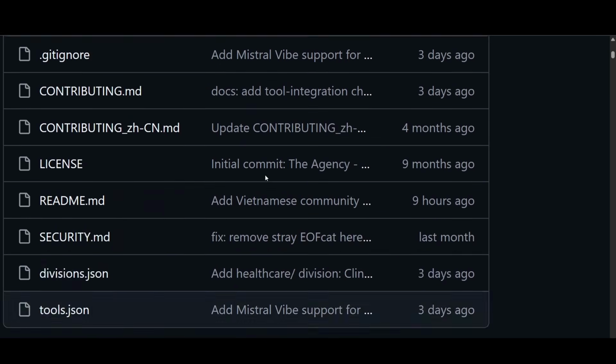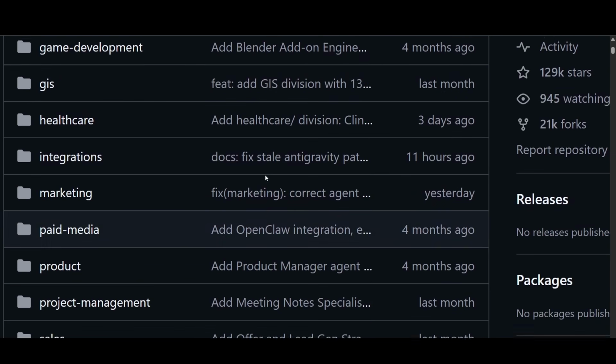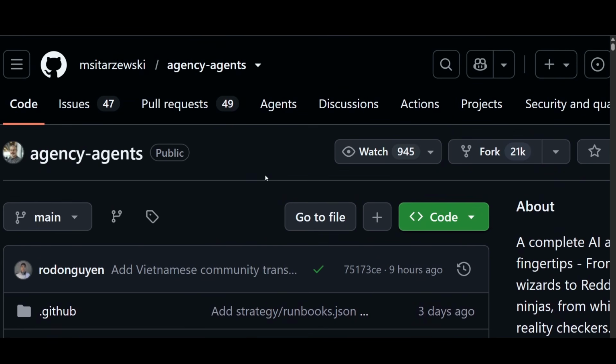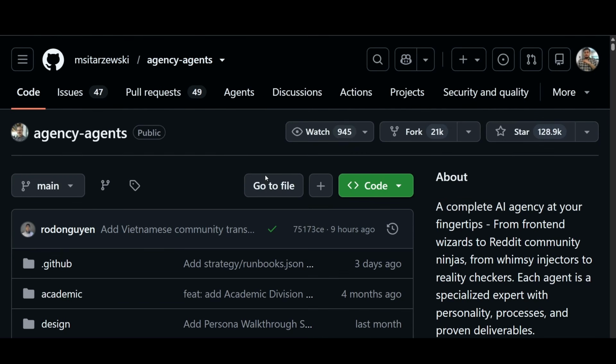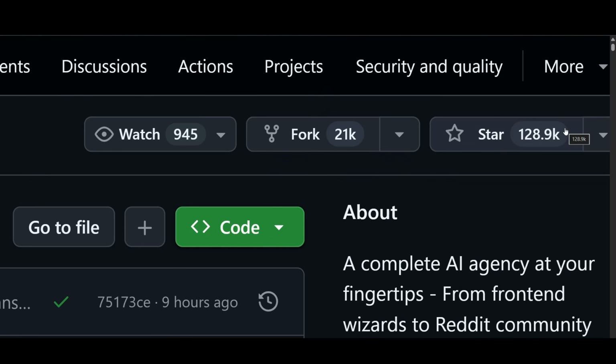So it helps developers and teams accelerate AI-assisted software development while maintaining consistency and best practices across the project. I have given the link in the description, so please check there. And also you see the number of star count, it is around 128,000.